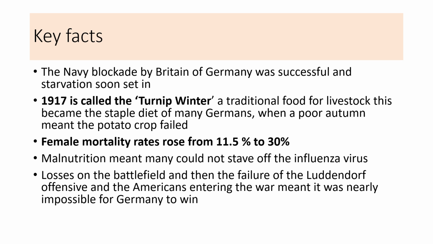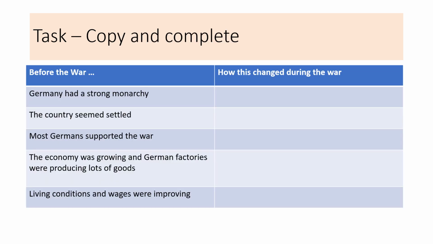You might have heard quite a lot recently in the news talking about the Spanish flu that came in 1918, in that 1916 to 1918 time period. And it did come, and it hit Germany quite heavily because people had not been eating very well in the war. They were malnourished. They didn't have the strength to fight off the flu. A lot of them should have survived the Spanish flu, but because of their poor health, a lot of them died from it. There were huge losses on the battlefield. The failure of the Ludendorff offensive and Americans entering the war meant that it was nearly impossible for Germany to win. As much as they wanted to, it wasn't going to happen.